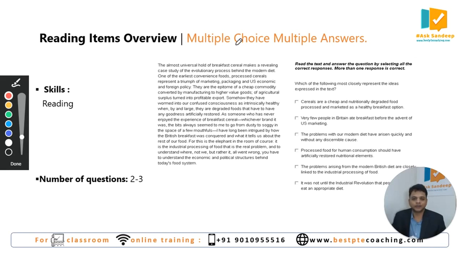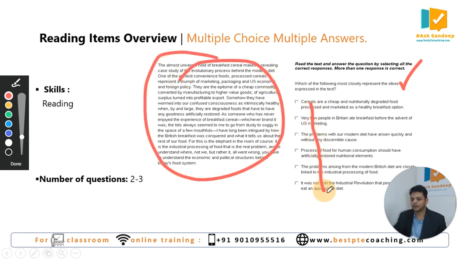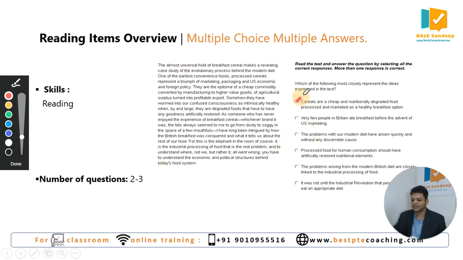The other question type you have in reading is multiple choice, multiple answer. In this item, you can see a question. You can see text, and there are some choices. All right. You can see the choices have checkboxes. This is checkboxes you can see here. And here in this question, what you have to do is read the question, understand the demand of the question. After understanding the demand of the question, you have to pick up the suitable choices, because there is more than one choice correct in this question type, because the question's name, you can see multiple choice, multiple answers, not multiple choice, single answer. All right. Such questions will be minimum 2 and maximum 3 in the exam.